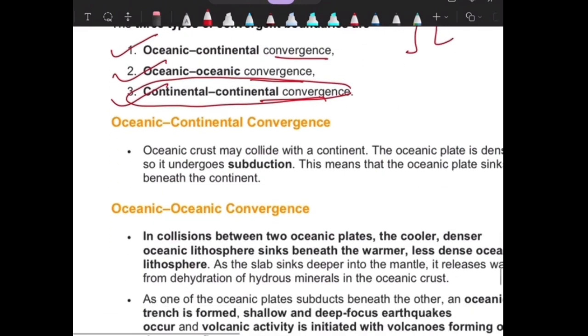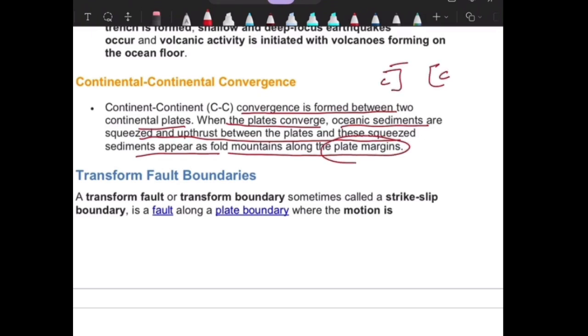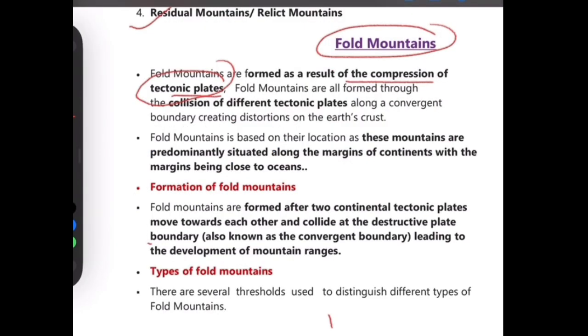As we can study here, continental convergence is formed between two continental plates. When the plates converge, oceanic sediments are squeezed and upthrust between the plates, and these squeezed sediments appear as fold mountain along the plate margins. Suppose two continental plates converge towards each other, this gives the formation of fold mountain. Fold mountains, based on location, are predominantly situated along the margin of continents, with the margin being close to ocean.